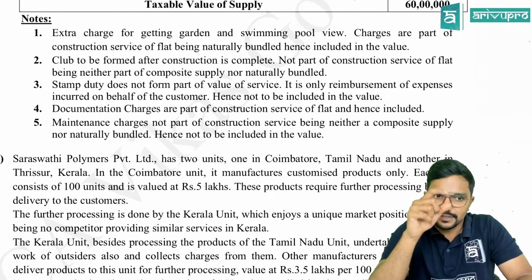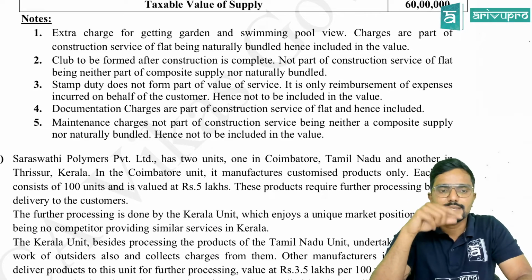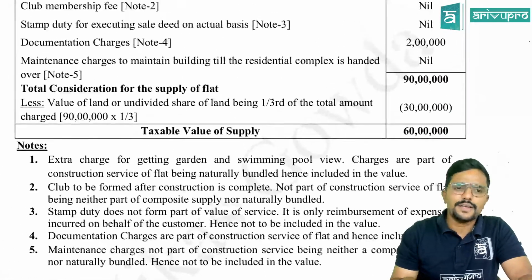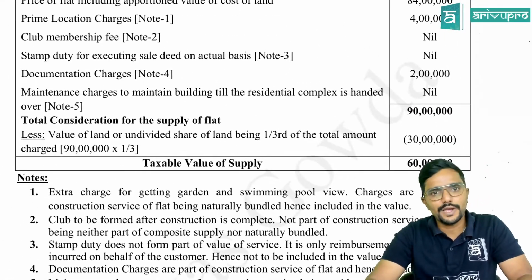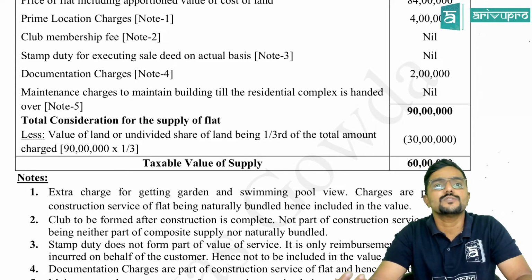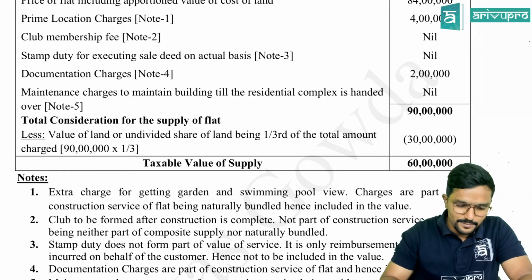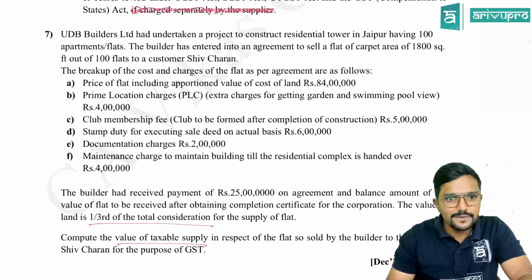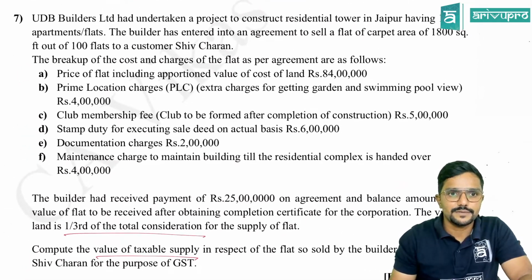If you write like the suggested answer, that is okay, or else if you add it and say it is an item which has to be included in the value as per section 15(2)(a), that is also fine, because stamp duty for executing the sale deed is not clearly specified.